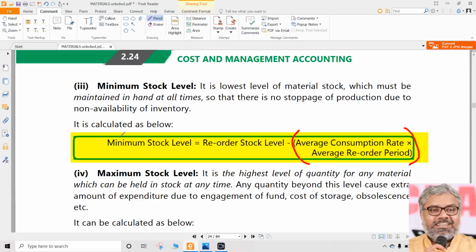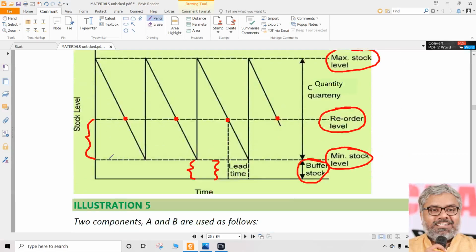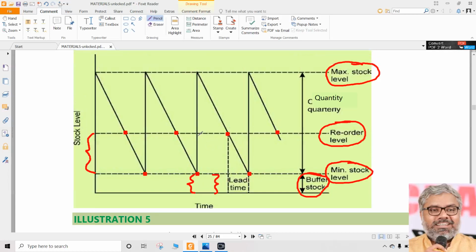level. And what is this telling us? It is the minimum stock to be maintained in hand at all times. At any point in time, the stock should not go below this. That's what we're talking about. This is the minimum stock level. At any point in time, the stock level cannot go below this point. So these are all minimum stock level points. Once the stock reaches minimum points, these are the dotted points. That is minimum stock level.